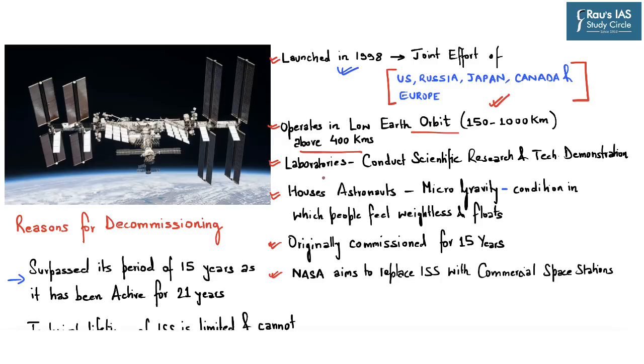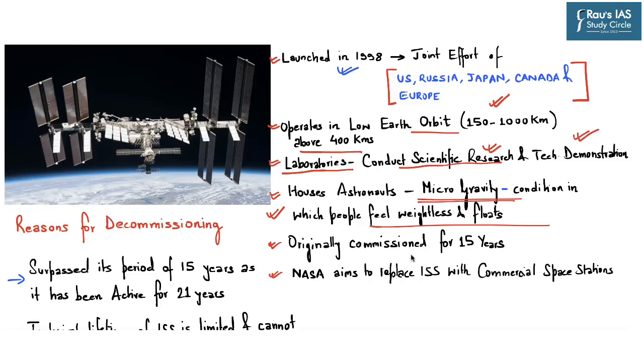Now there is a lot of research which has been conducted in the laboratories of the International Space Station, and it also houses the astronauts and various scientists who conduct various kinds of scientific experiments and research and also technology demonstration. Now these astronauts who go into the International Space Station feel microgravity, that is a condition in which people or objects feel weightless and accordingly they float in the International Space Station.